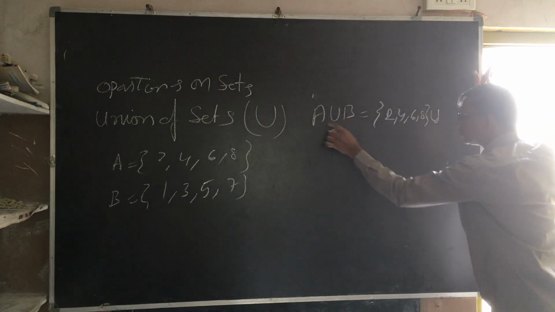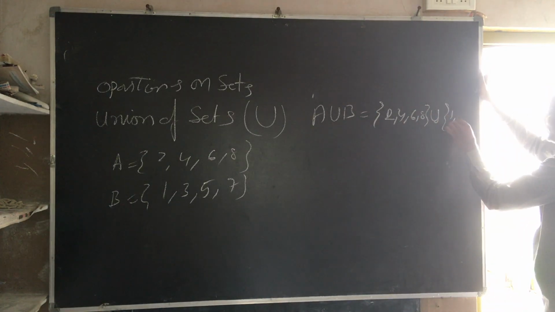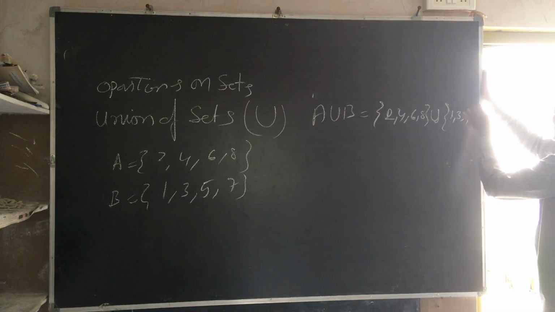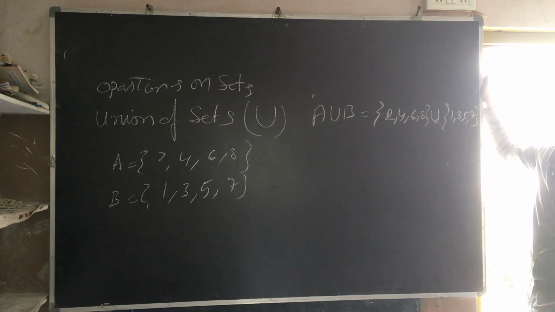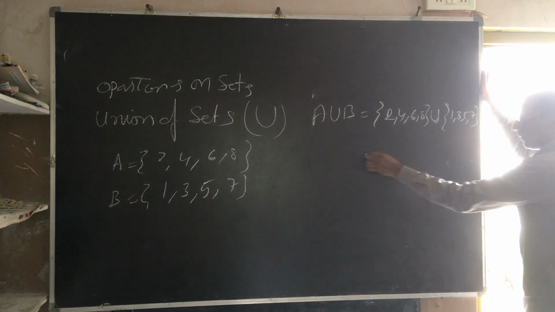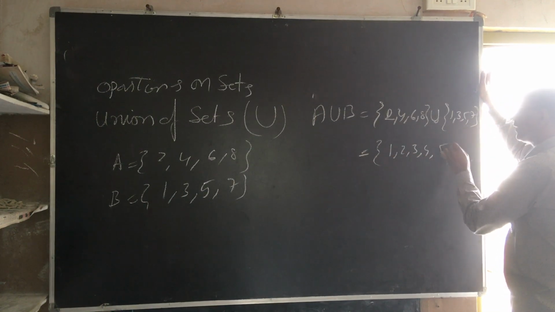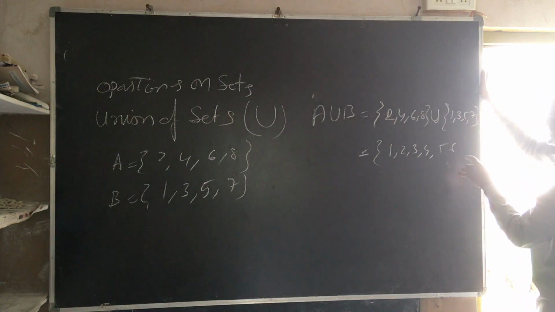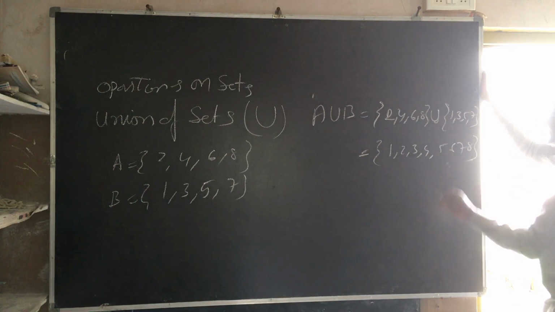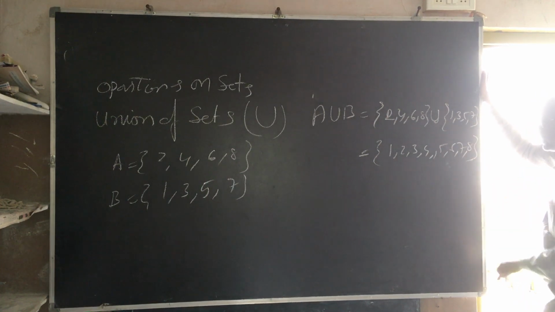Union, this is the symbol for union. My B value is 1, 3, 5 and 7. Okay. 1, 3, 5, 7. Just write it down: 1, 2, 3, 4, 5, 6, 7 and 8, separated by commas, by definition.